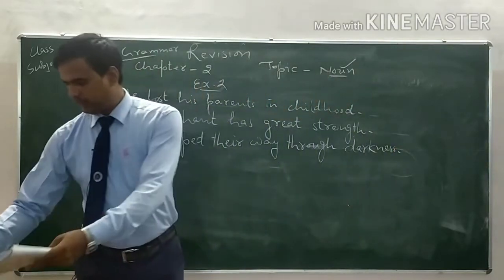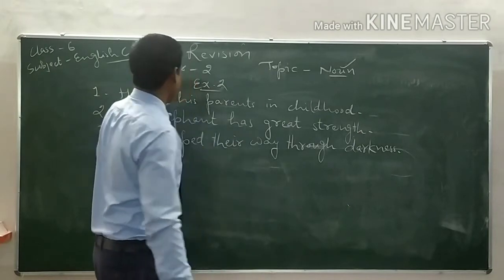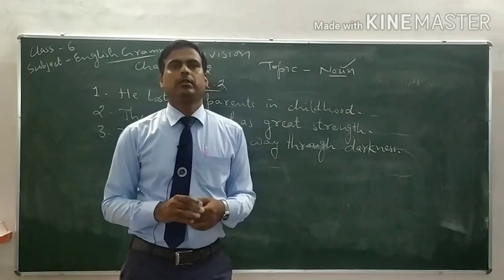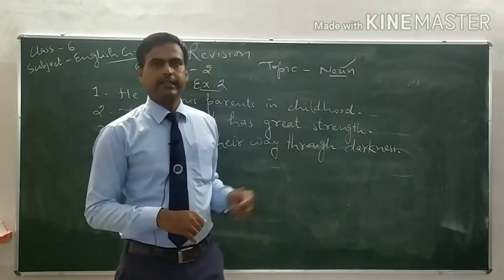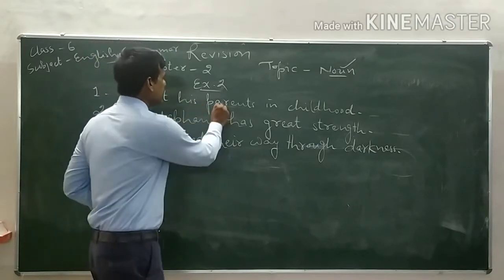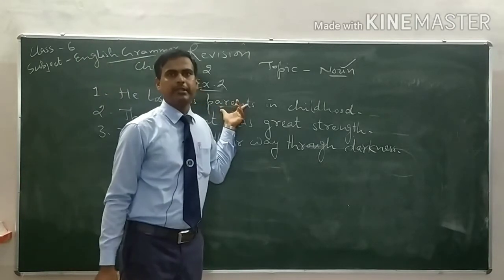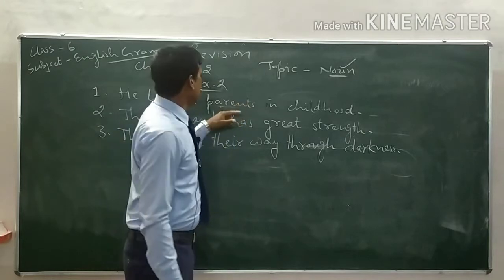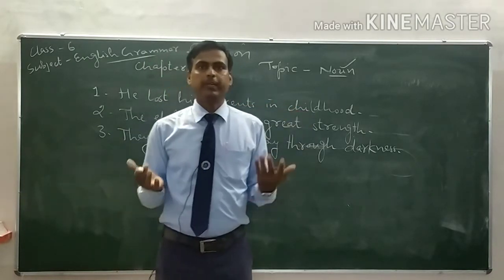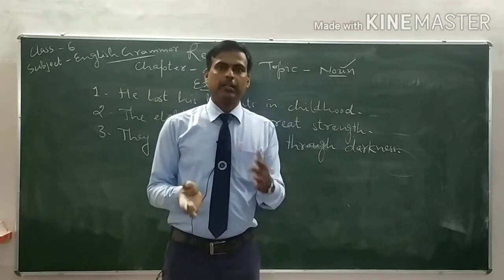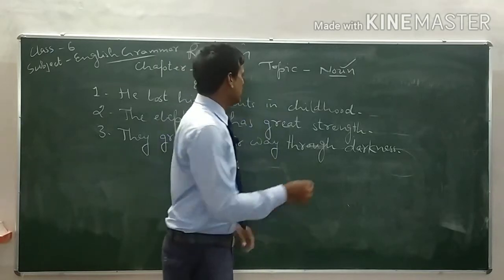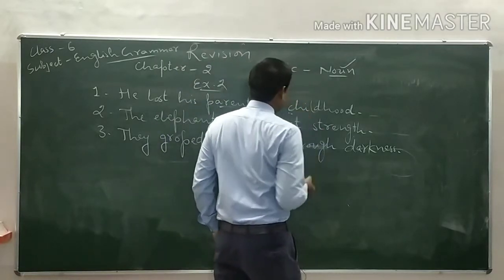Now let us see. We have to underline the abstract nouns in the given sentences. So the first sentence is, he lost his parents. Parents is also a noun, but this is not an abstract noun. Parents, this is a common noun. In childhood, childhood, बचपना आपका. If we say बचपना, childhood, it means it is an abstract noun. So childhood is the abstract noun.